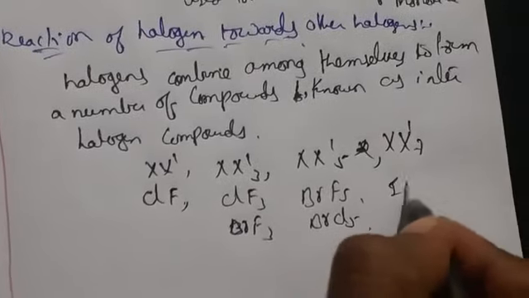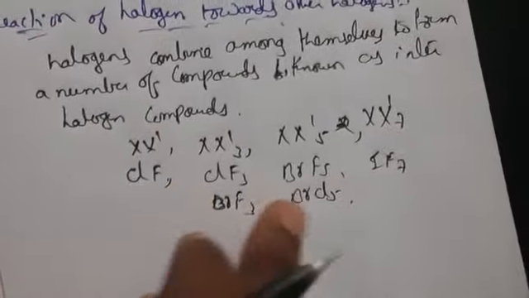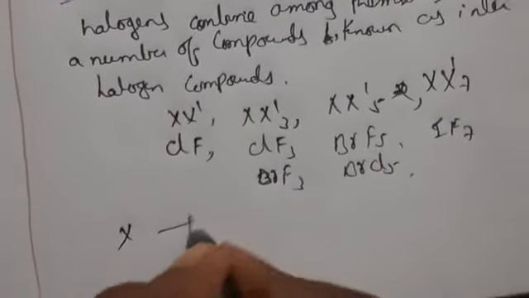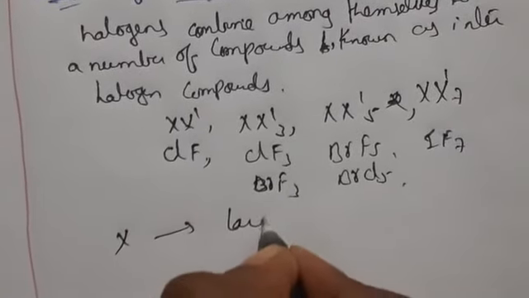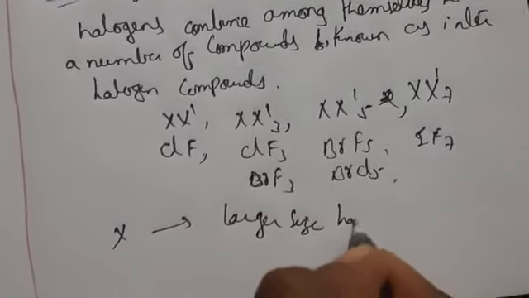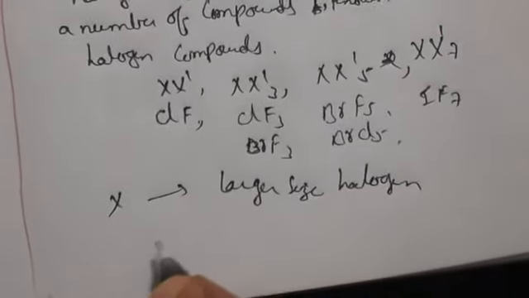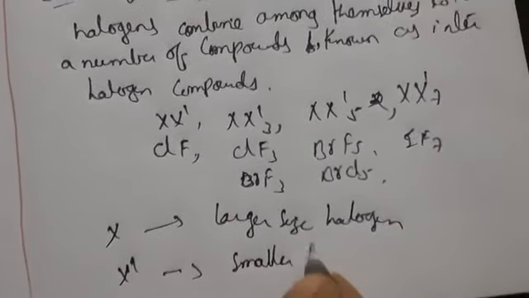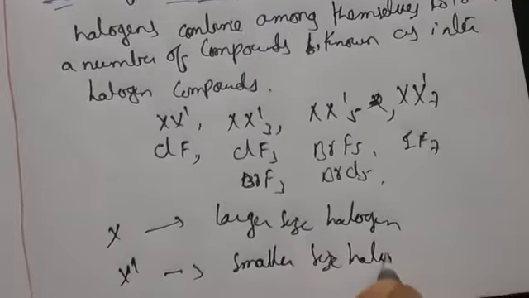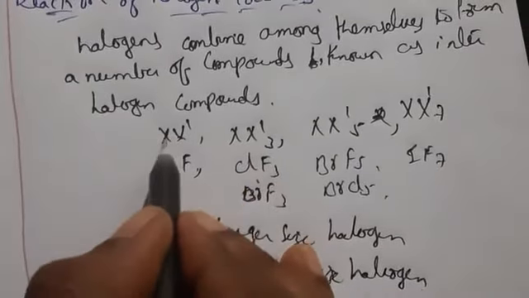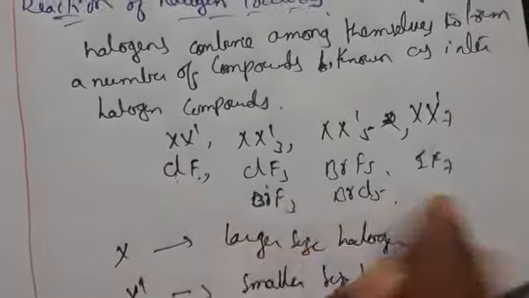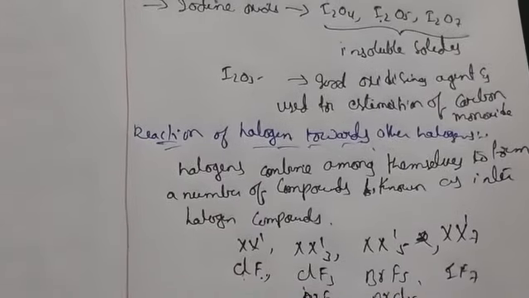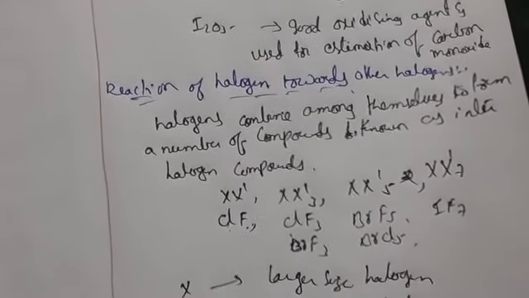Then IF7. Like this, we are taking only halogens, where X indicates the larger size halogen and X' indicates the smaller size halogen. This is nothing but the chemical properties of the halogens. Tomorrow, in the next class, let us discuss chlorine preparation, properties and uses. Thank you.